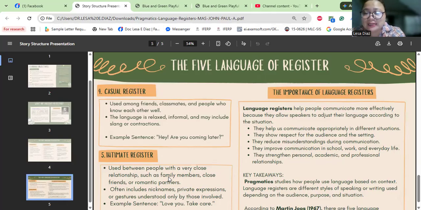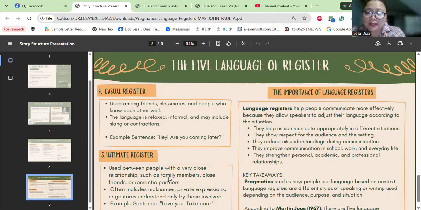So therefore, guys, you have to remember that you have to use the correct register, the correct one of the five language registers. Which one you need to use is very important for you to identify, because adapting language according to situation would also help us.